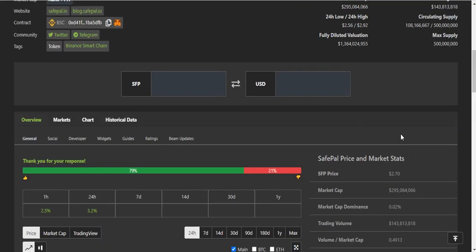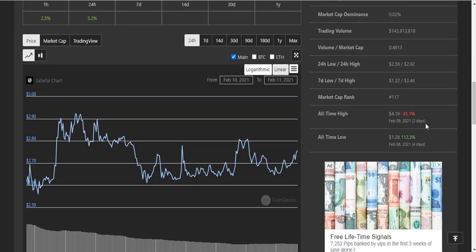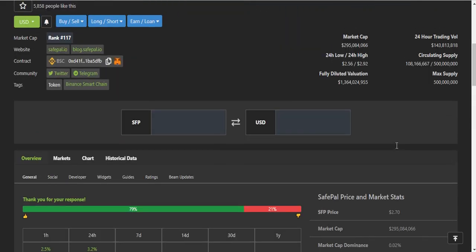This is friends, this token gives 3.2% in just 24 hours, and this token gives, I think, 200% gain within 4 days. This token is launched on February 8, and this is a very good token. I will tell you that's why I am saying this, and I will tell you my long duration target of this. Here you can see.